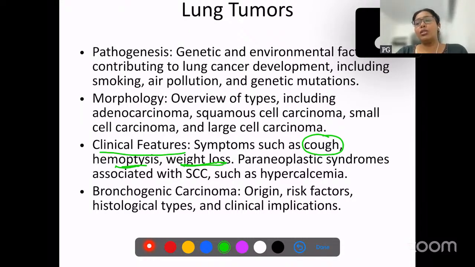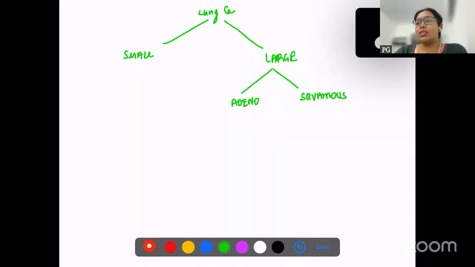Definitely weight loss is a characteristic feature of all types of carcinomas here. And then we have something which is called paraneoplastic syndromes. Paraneoplastic syndromes are the conditions which are associated with carcinoma. They arise because of the presence of these tumors, but they would not arise if the tumor was not present. So they're associated with this carcinoma.